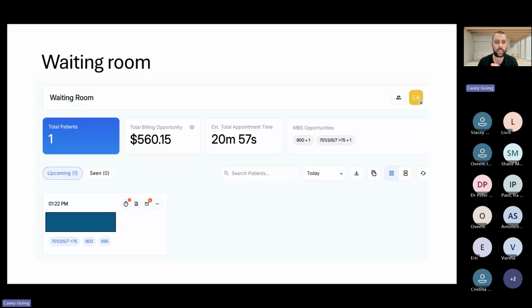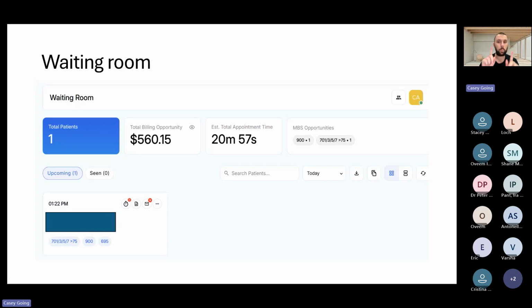We track all the chronic disease item numbers. So your 700 item numbers, your 900 medication reviews, 699, 695 care plans, things like 16500, skin biopsies. You can do those a million times. So we don't track those. We just track the chronic disease ones. So for this particular patient with their billing opportunities, that would be made up of the 700, 900, 695. So these are the things that are available for this patient.